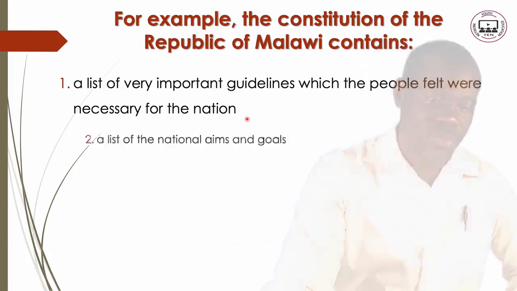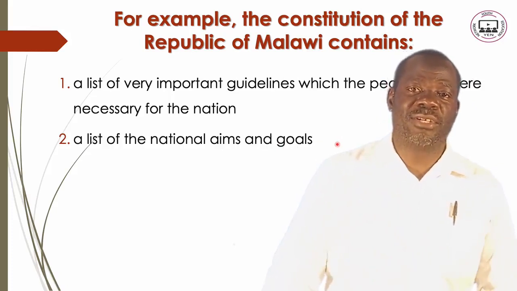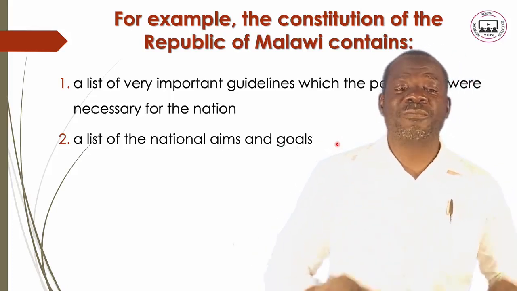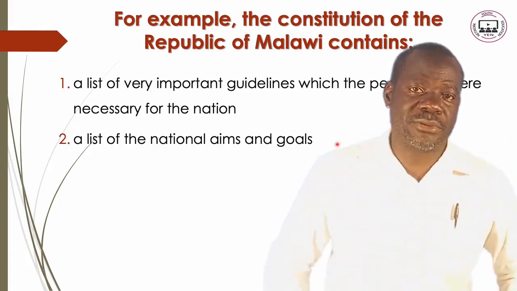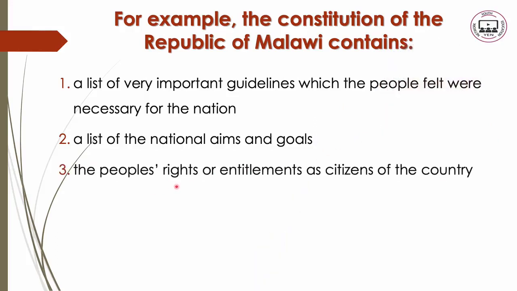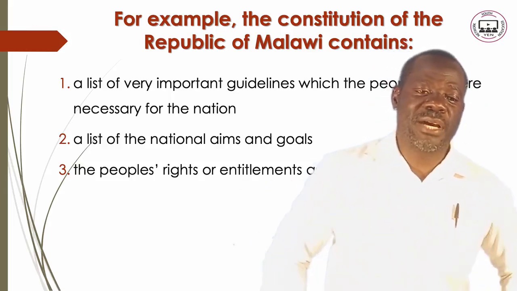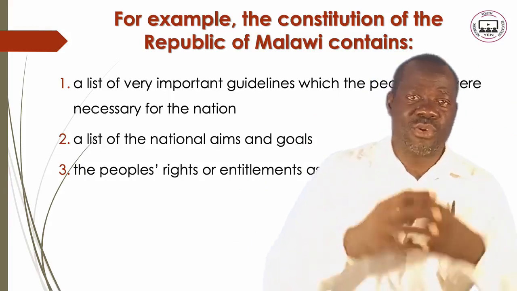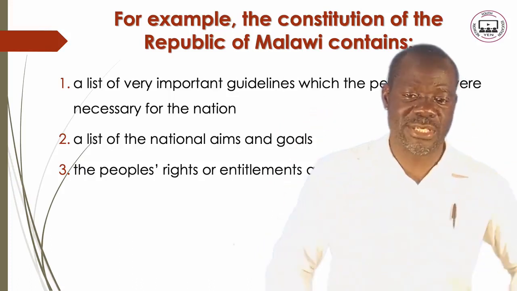Number 2, inside our Constitution there is a list of the national aims and goals, the aims of the country, what Malawi is aiming at. The third one is the people's rights or entitlements as citizens of the country. These are the things that someone is free to do, the rights.